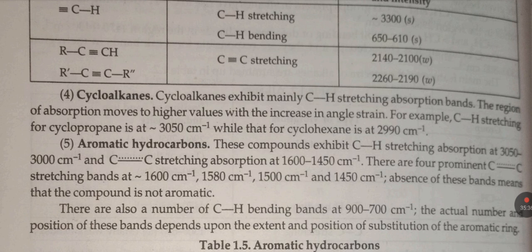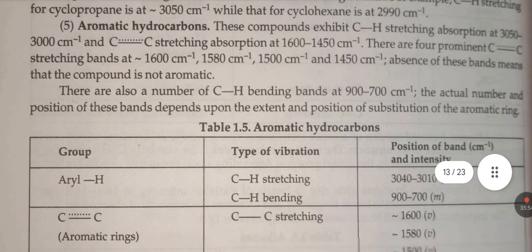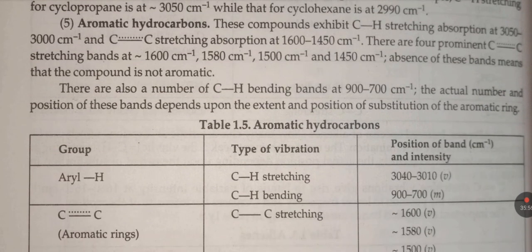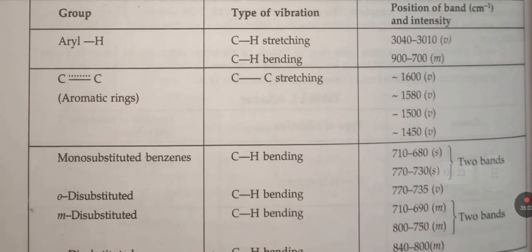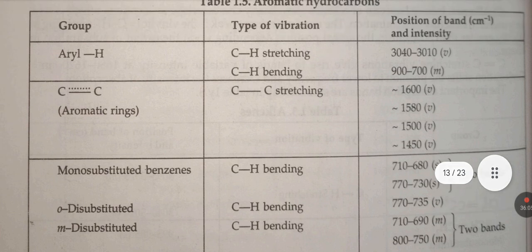There are also a number of carbon-hydrogen bending bands at 900 to 700 centimeter inverse. The actual number and position of these bands depend upon the extent and position of substitution of the aromatic ring. The table gives aromatic hydrocarbons, their type of vibration, and position and intensity of the band.